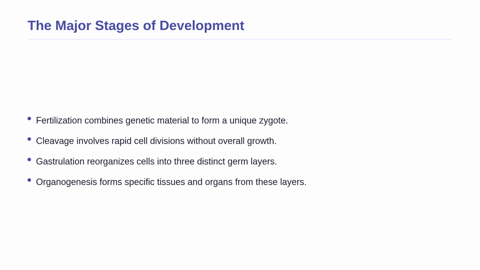It simply partitions the large zygote into many smaller cells, called blastomeres. Following cleavage is gastrulation, a dramatic reorganization of these cells into 3 distinct germ layers. Finally, these layers interact during organogenesis to form the specific tissues and functioning organs of the body.